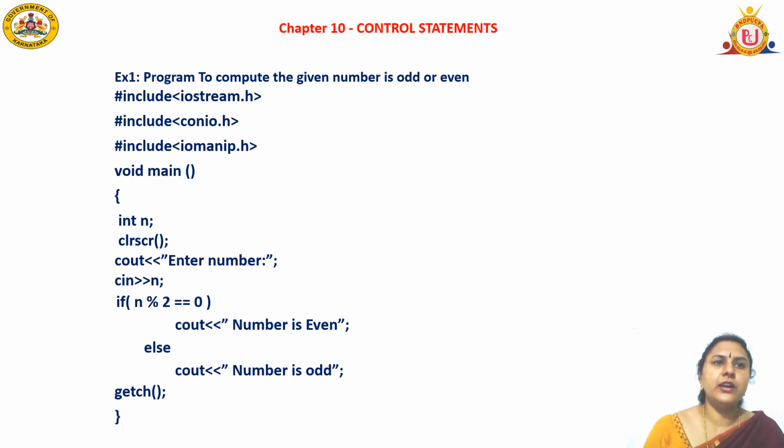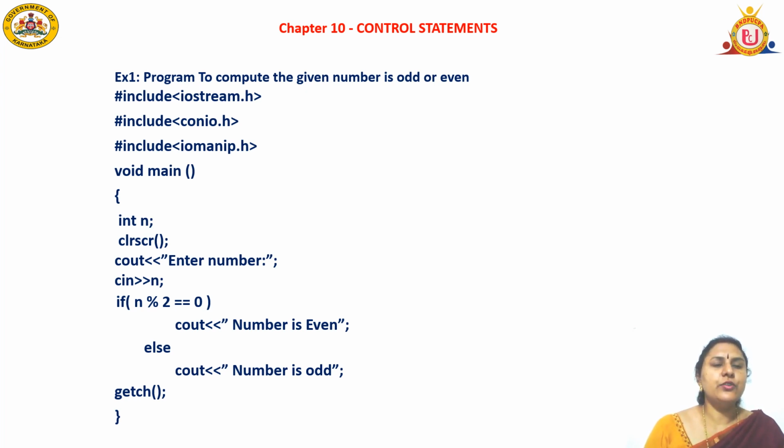N is of data type integer, so it will allocate 2 bytes. Next is the clear screen function, semicolon. Next, cout, insertion operator, "Enter the number" within double quotes because it is a string, with semicolon. Next, input statement, cin, extraction operator, n semicolon. I am reading the n value in the cin statement.